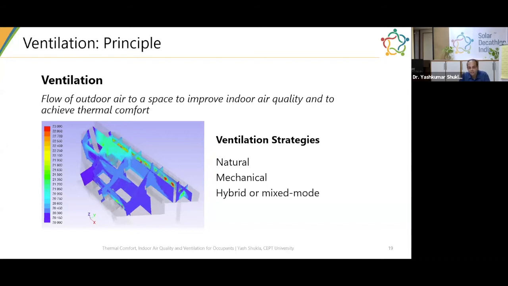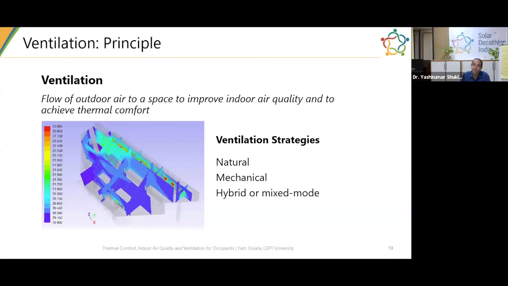Mechanical ventilation is where you cannot get a sufficient quantity of air inside your building through natural ventilation, so you go to a mechanical ventilation mode. In mechanical ventilation, essentially you have a fan connected to a duct, which brings a controlled amount of air inside your building to maintain indoor air quality and thermal comfort.